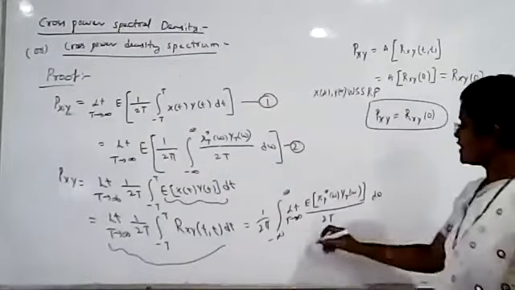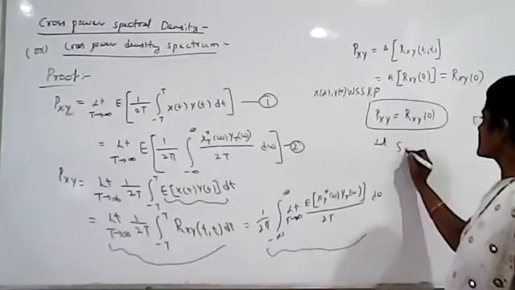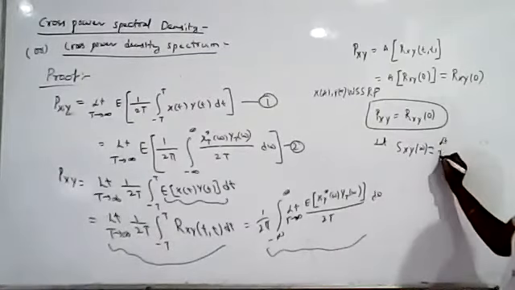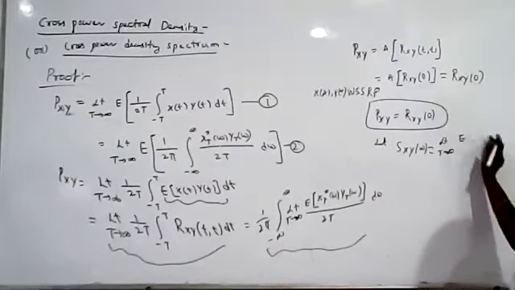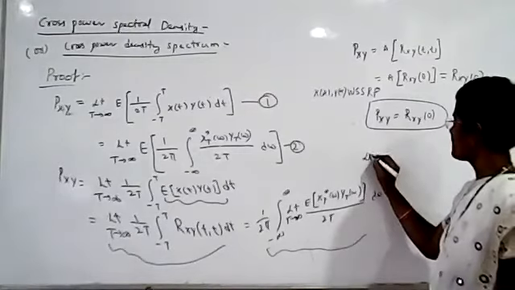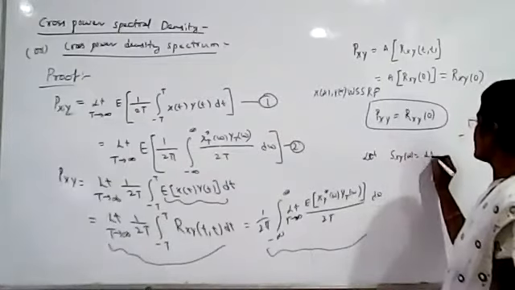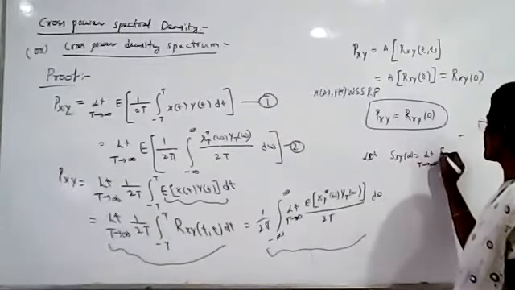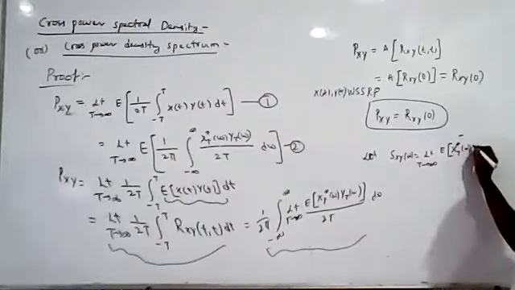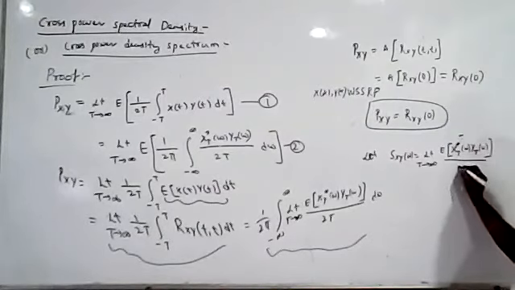Now similarly, from the second relation, let Sxy(omega) be defined as the limit T tends to infinity of the expected value of X_T star(omega) Y_T(omega) by 2T.